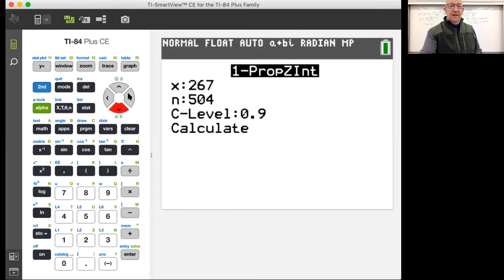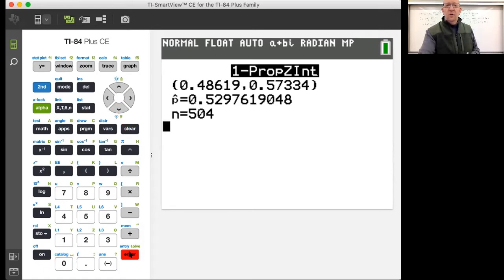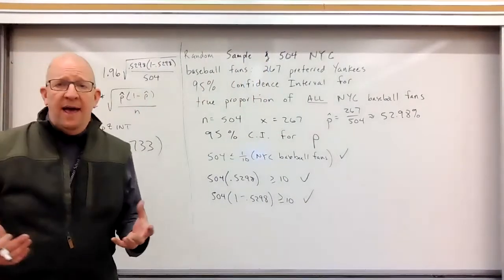Confidence level, 0.95. So you notice here, you never have to find the Z star. But just know that your teacher wants you to know the Z star, and your teacher wants you to set up the formula. Okay, 48.62 up to 57.33. Okay, 1 prop Z int. Again, you can pause that, go back and do it again.